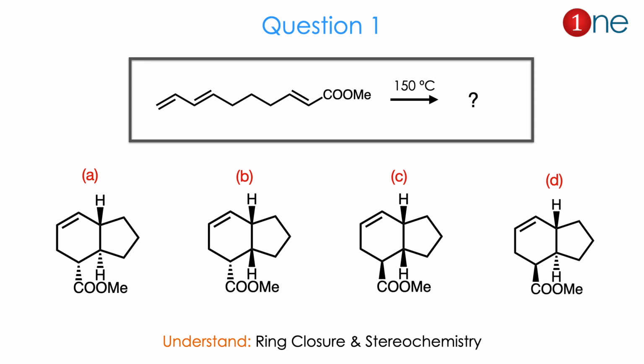Let us see question number 1. The starting material is a long chain alkyl system with many carbons. A conjugated double bond is there, an isolated double bond is also there, and one functional group, COOMe, is also there. Here you are using temperature. They ask you to find the product. 4 products are given, and mostly they differ in the stereochemistry. The alkene position is the same, only the stereochemistry differs. From the question you have to understand that ring closure definitely occurs and stereochemistry also matters here.